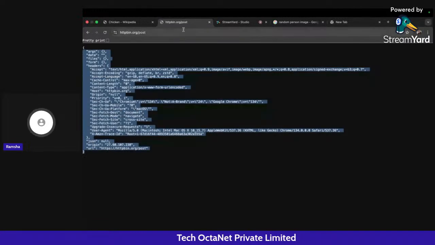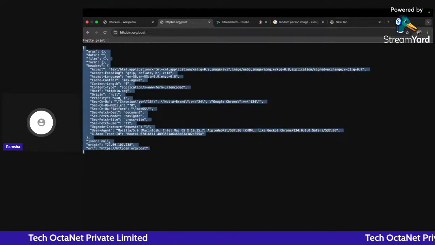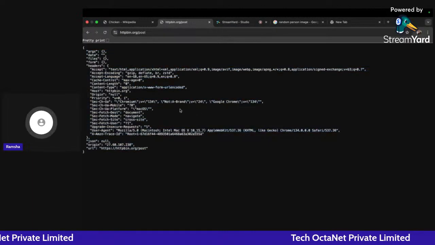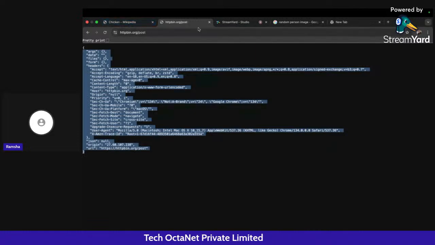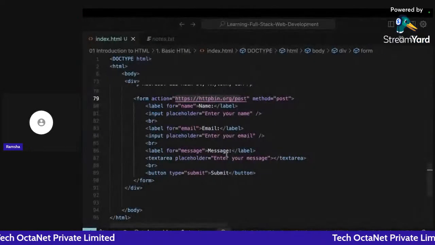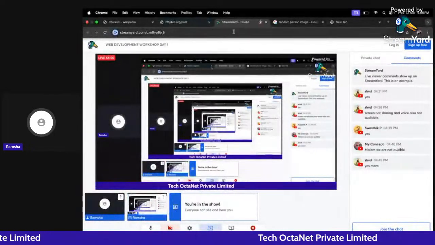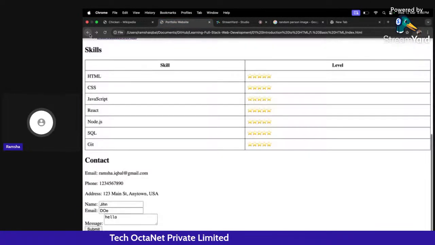That's the work of the backend, which we have not implemented yet, so it cannot work accordingly. But you are sending a request like this to the backend when you write a method post or something. That's how the form works. So these are some of the different tags that we have in HTML.